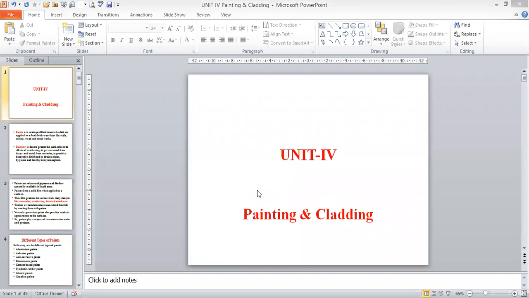And once again, one request: just go through your WhatsApp account. I posted the notes for unit 1, 2, 3 as well as unit 4 and 5 in Word format. And I also posted the notes in the reference globe. As per your request, since you are unable to log into the reference globe, I'm giving them in the WhatsApp group. You save it and go through that, and you take the printout, or you go through it on the mobile itself and prepare well for the examinations.